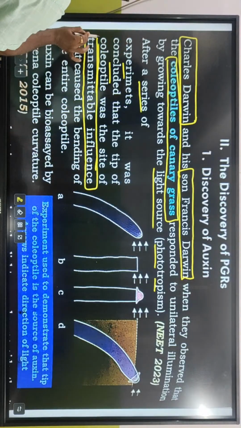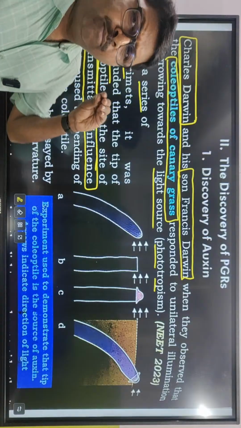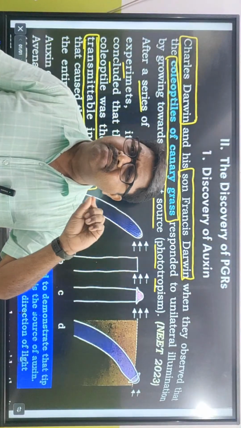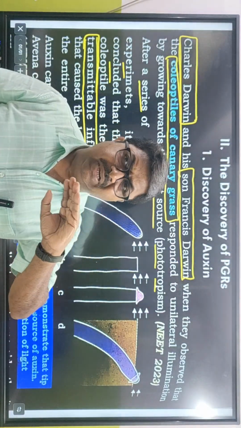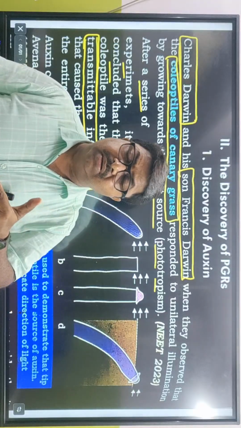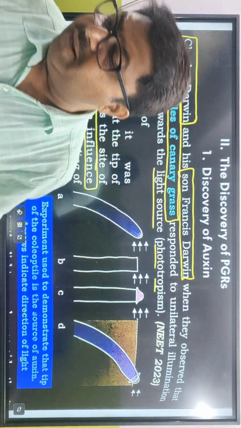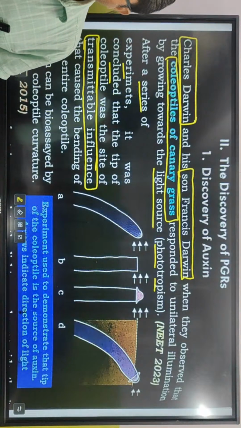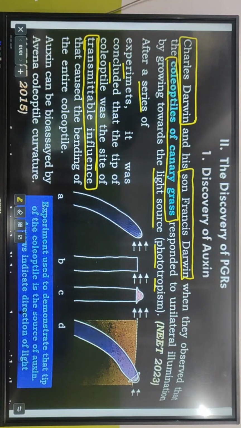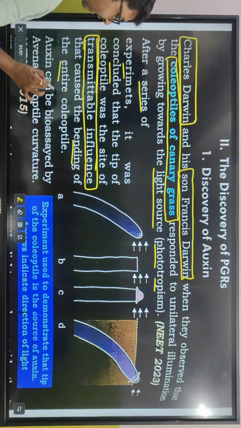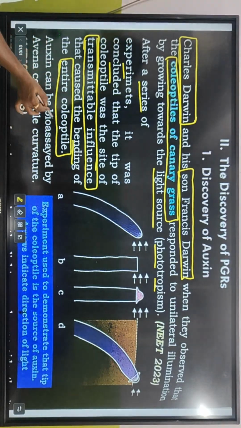Again, I repeat, কি বুঝলি? Tip of coleoptile এর মধ্যে কিছু একটা আছে, there is some agent which is transmittable. That means it can move from one place to the other. Clear? Its presence causes the bending of the entire coleoptile.